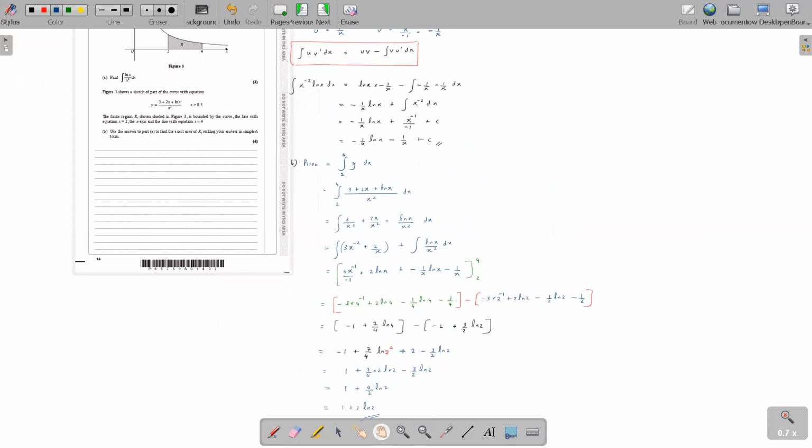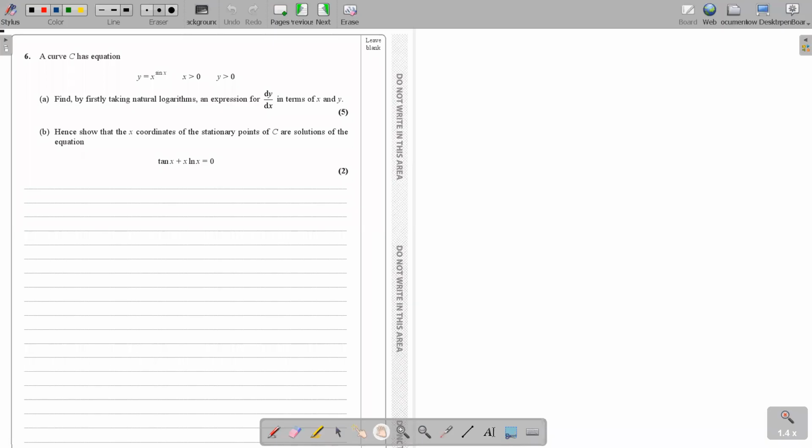Okay, so this is the end of this question. Moving on to question number 6. A curve C has equation y equals x to the power sin x. Firstly, taking natural logarithms, find an expression for dy by dx in terms of x and y. You can see this type of format is one we don't usually deal with, but they have told you very clearly to take the natural logarithm. Natural logarithm is ln, log to the base e.